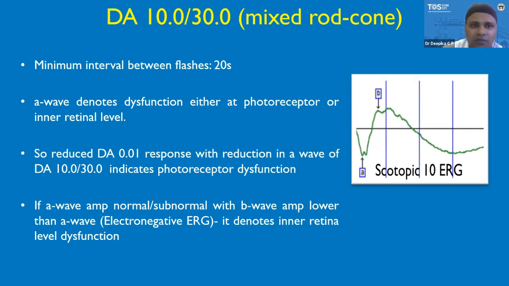The next one is the dark adapted 10.0 or 30.0 ERG test, in which the minimum interval between flashes is 20 seconds. Here the A wave denotes dysfunction either at the photoreceptor or inner retinal level. So a reduced dark adapted 0.01 response, that is the first protocol, with reduction of A wave in this protocol, indicates a photoreceptor dysfunction. While if the A wave amplitude is normal or subnormal with the B wave amplitude lower than the A wave, then it is called the electronegative ERG, which denotes inner retinal level dysfunction.